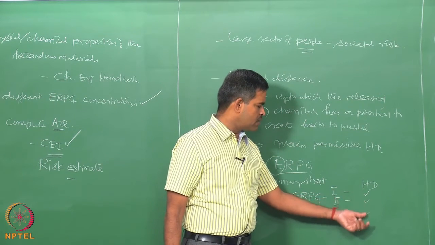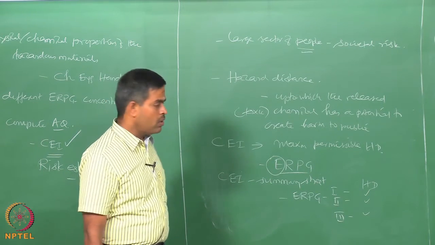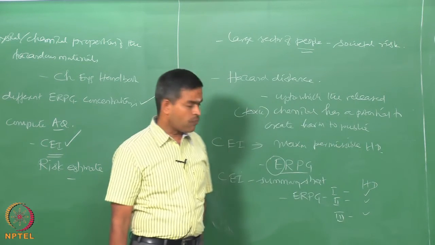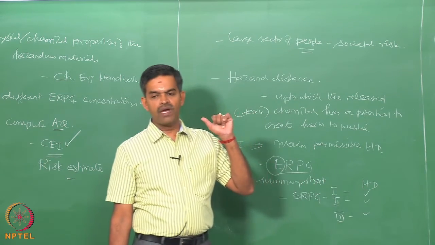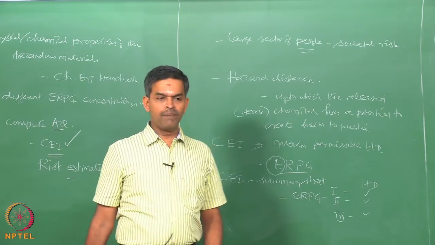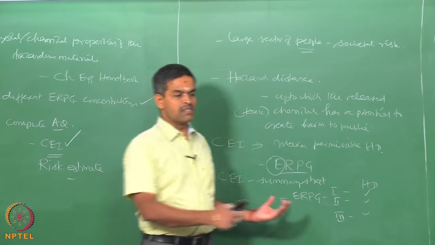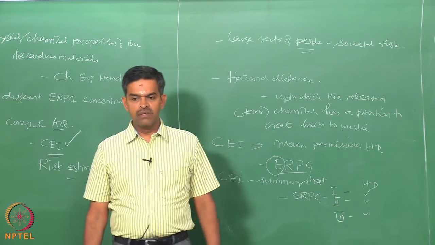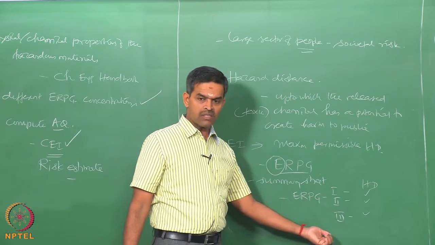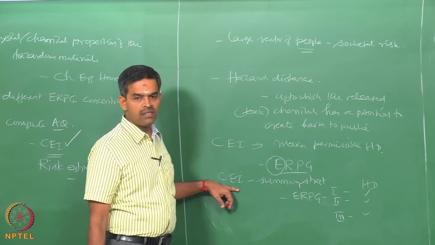If I know the respective hazard distances for each concentration for the chemical which is expected to get released, then I will know beyond what distance what would be the consequence caused on the human being. Of course, the distances are measured from the point where the chemical is expected to be released. So, I need to have the complete layout of the plant, the complete population density around the area of the plant, the climatic conditions, the vessel containment details, the pipe flow diagram, and the inventory details. Then for the inventory I must also know the ERPG concentrations and the respective hazard distances, which can be computed as an outcome from the CEI summary sheet.